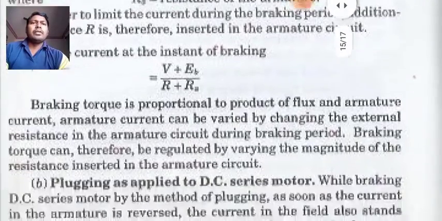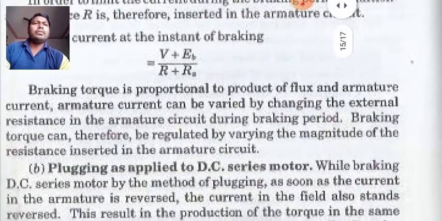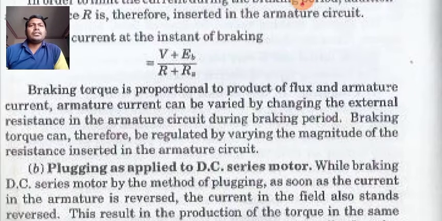So braking torque is proportional to the product of flux and armature current. Armature current can be varied by changing the external resistance in the armature circuit during the braking period. Braking torque can therefore be regulated by varying the magnitude of the resistance inserted in the armature circuit.